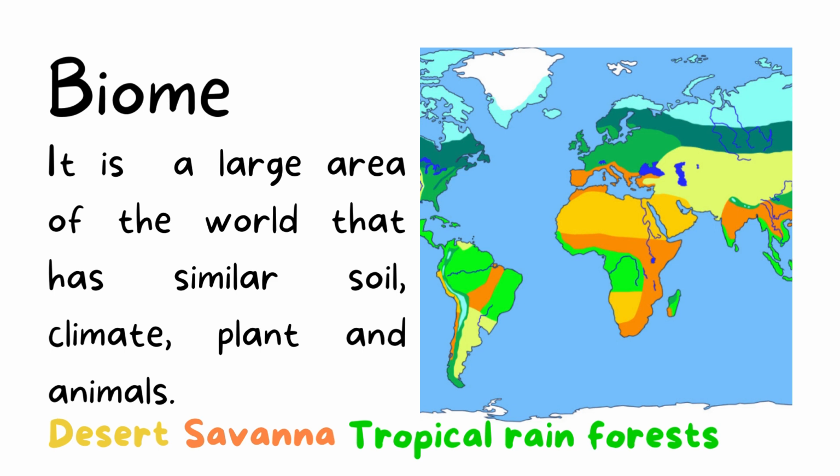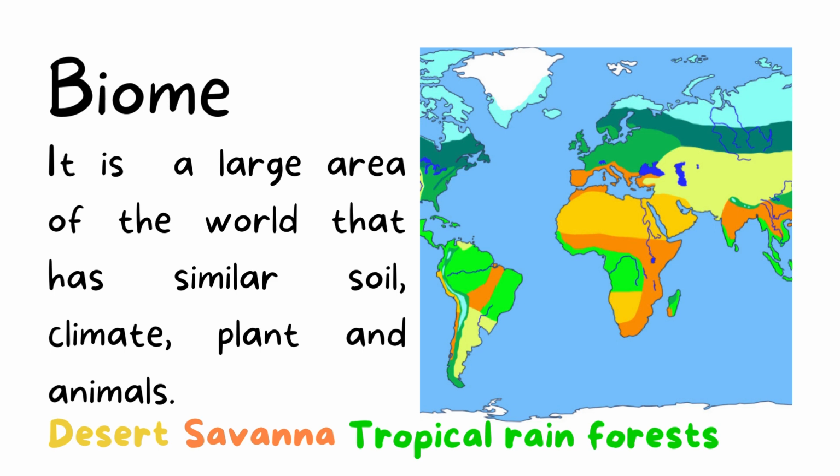As what? If you see here, this map, you see here the yellow part, this represents the desert. It is a large area, okay? As we see here, that represents desert, and desert has a similar weather or climate and similar animals and organisms live in this ecosystem. So we can say this is the desert biome, okay?